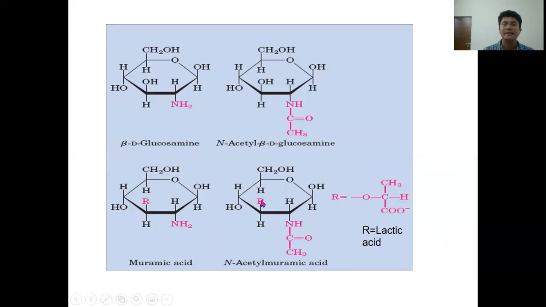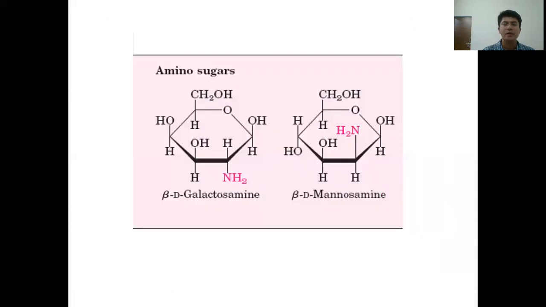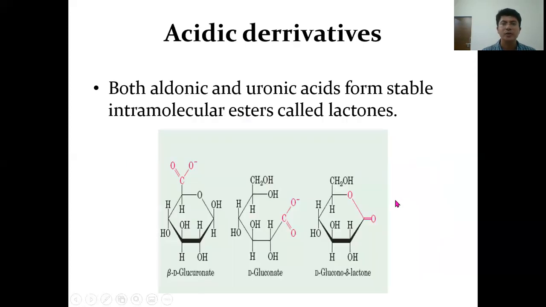So if lactic acid is attached to the third carbon of N-acetyl glucosamine, it is referred to as N-acetyl muramic acid. Other amino sugars are also shown over here, galactosamine and mannosamine. These are some examples of other amino sugars.